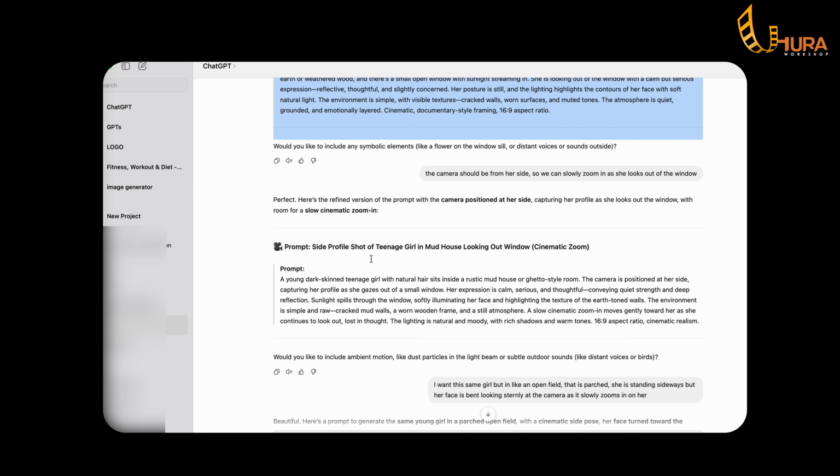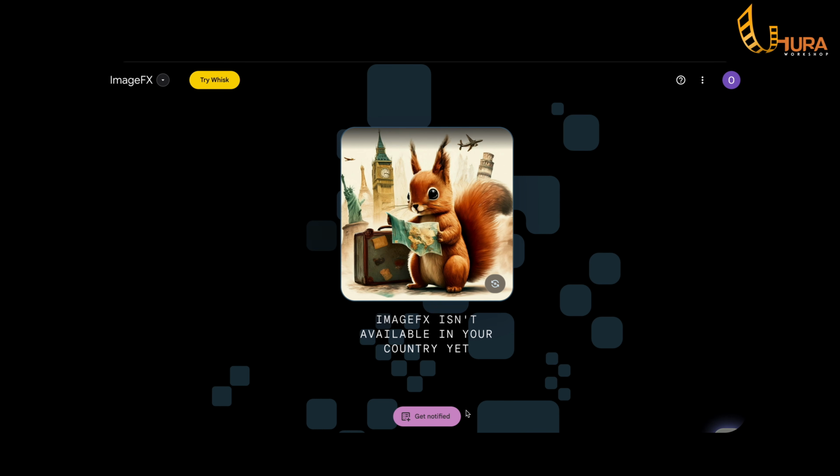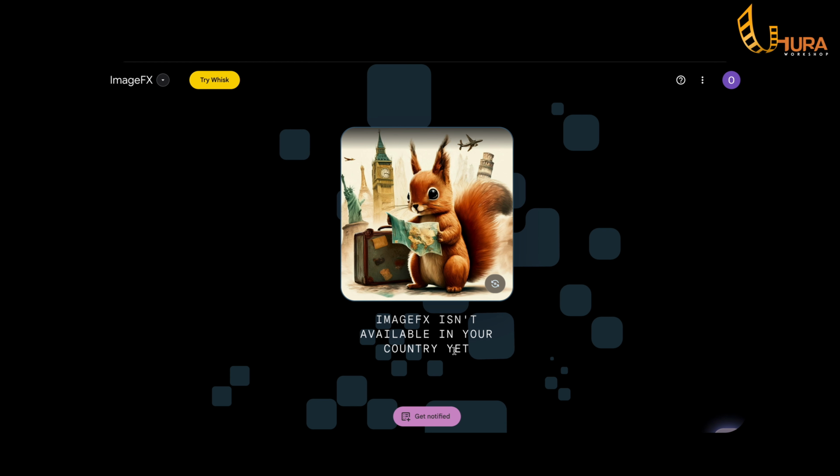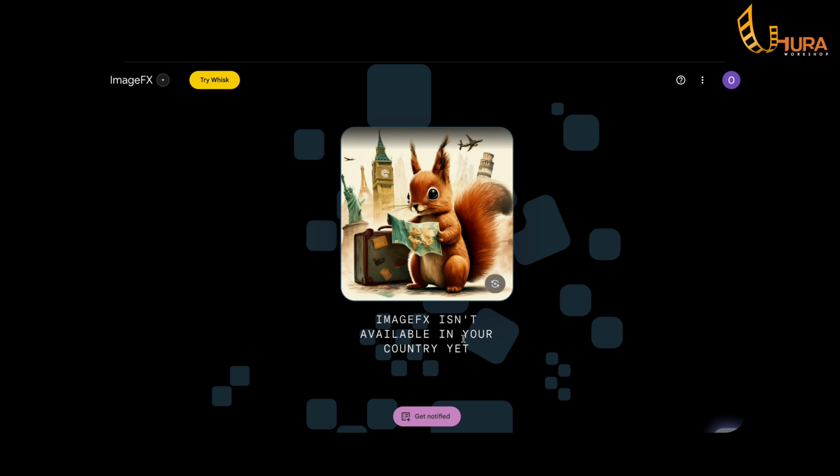So that's basically what I did for every other image. I don't know, maybe Google has changed their policy. It's saying that Image Effects isn't available in your country yet. I don't know why. I've been using it for the past 3 months. So maybe they are updating or they are changing their policy. So don't get discouraged. Maybe they will take this off soon. So Google, if you can hear us, please, we need Image Effects.